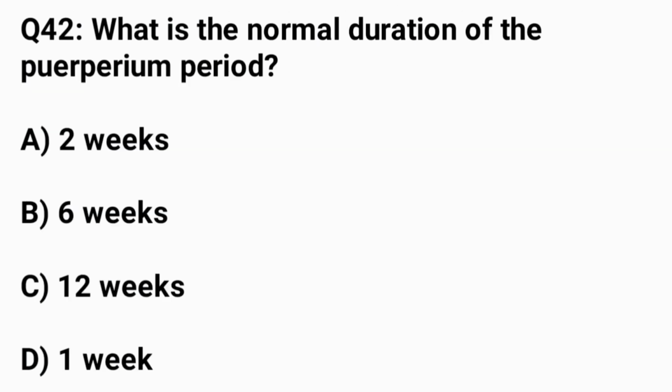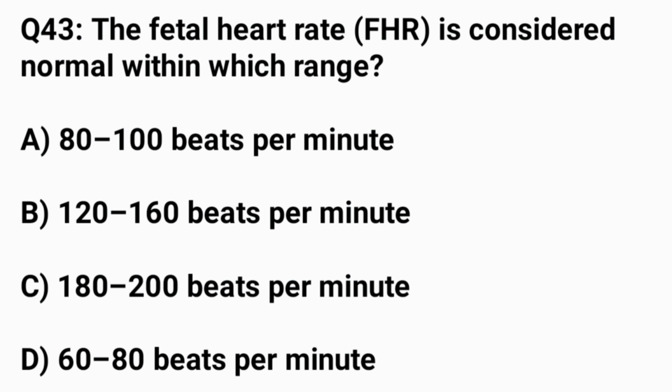Question number 42. What is the normal duration of the puerperium period? The correct answer is option B, 6 weeks. Question number 43. The fetal heart rate, FHR, is considered normal within which range?